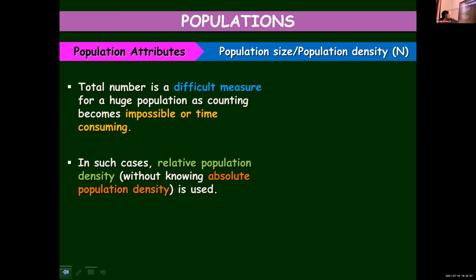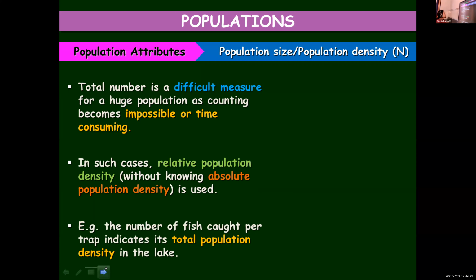So in such cases, we use relative population density. Without knowing the absolute or exact population density, we just calculate the relative population density. For example, the number of fish caught per trap indicates the population density in the lake. If you want to calculate the population density of a particular fish in a lake, it is not easy to find out, because its population might be very huge.